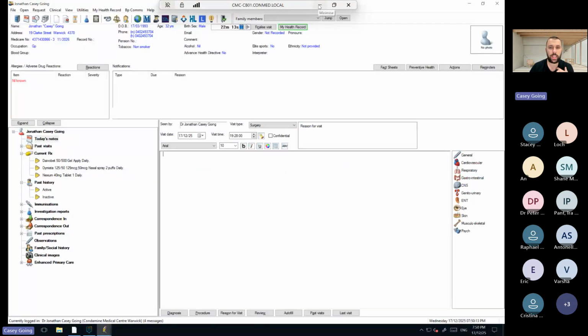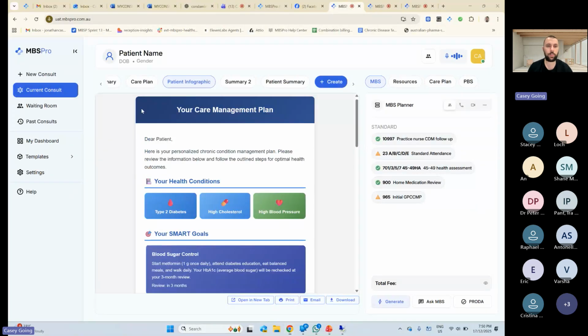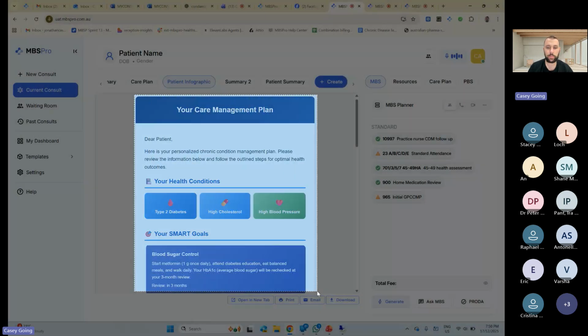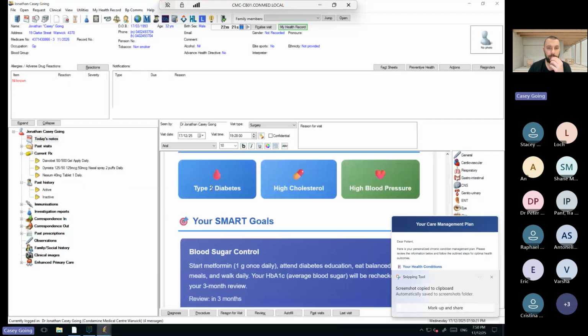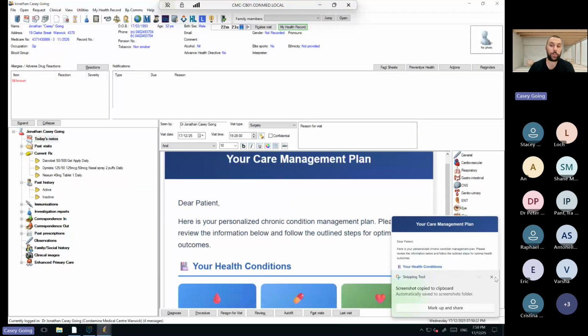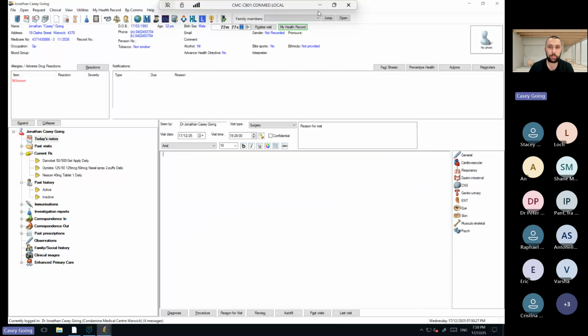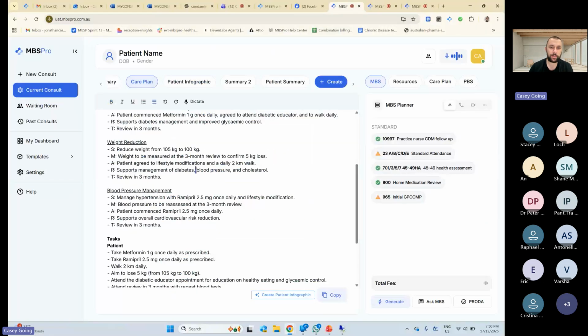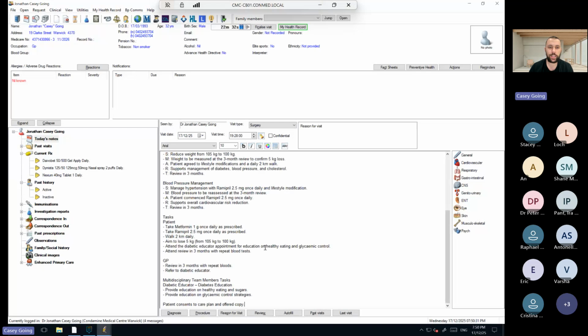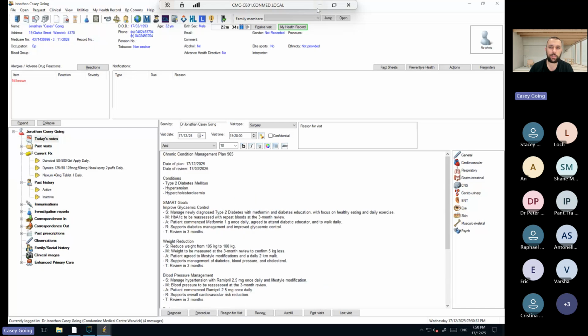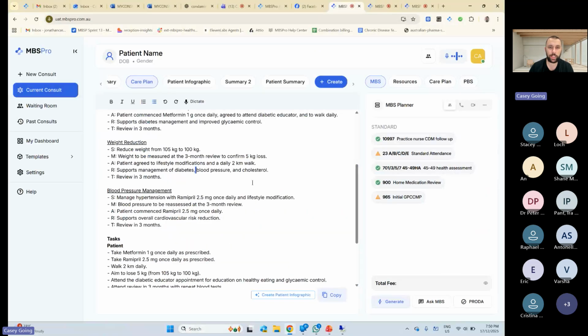This is me, handy me. If you wanted to copy and paste this into your note, you can copy and paste it like this, funnily enough. I don't know if you'd want to do that. Probably not. So I'm going to get rid of it. But you could do it. But otherwise, you would just copy and paste your note like this. And it would look like that. And that would be fine. That's something I would build a care plan for.